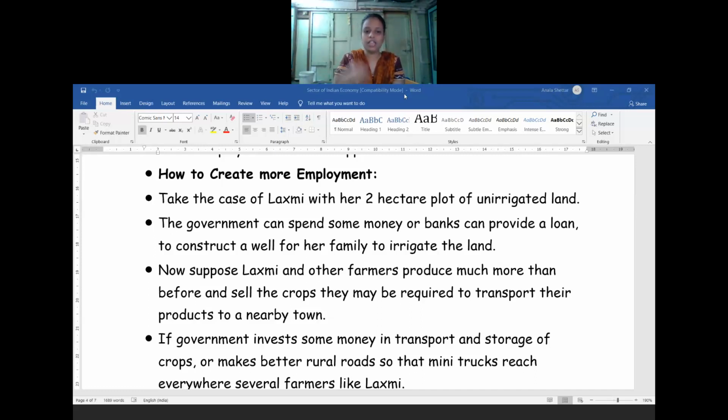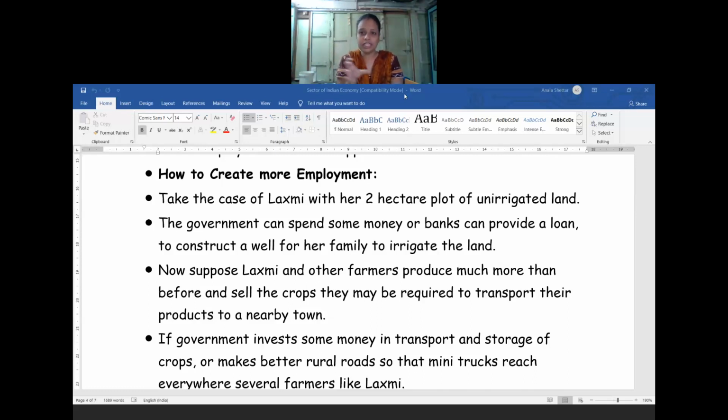So if the government invests more money in transportation, as well as in the construction of storage for crops, that is warehouses and cold storage houses, it will be helpful for the farmers to store their food grains and everything else there.